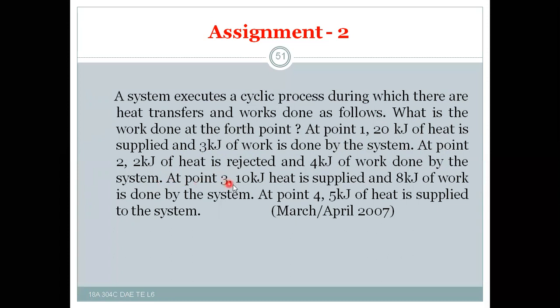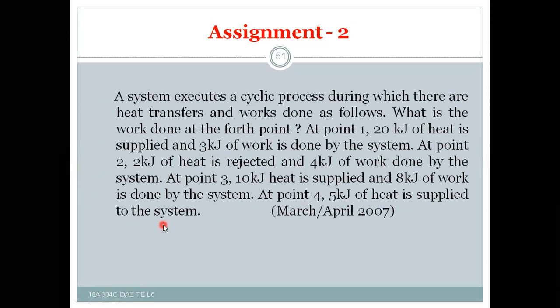And at point 3, 10 kilojoules of heat is supplied, this is positive, plus 10 kilojoules, and 8 kilojoules of work is done by the system, also positive. And at the fourth point, 5 kilojoules of heat is supplied to the system.